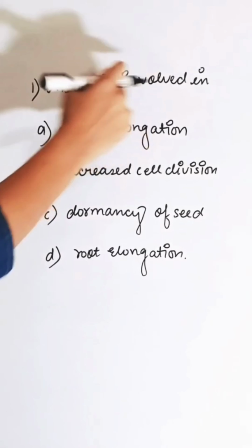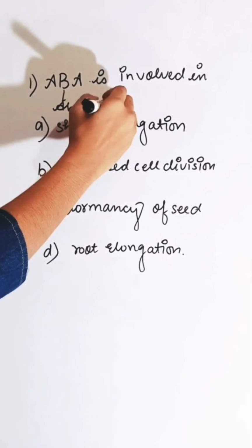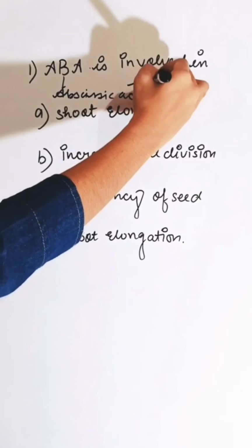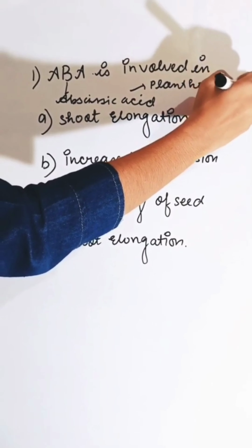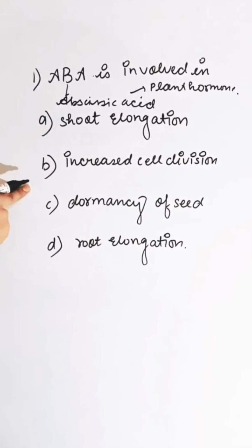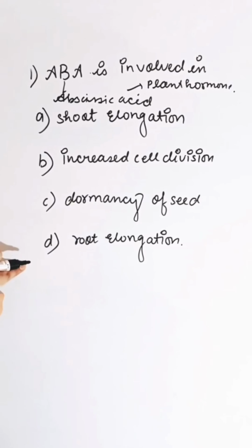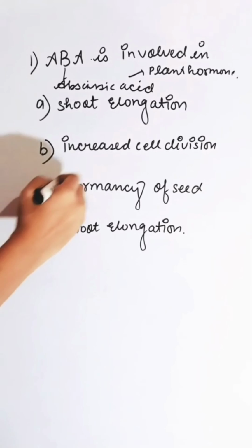ABA is involved with. ABA means abscisic acid, which is a type of plant hormone. First option shoot elongation, second increased cell division, third dormancy of seed, fourth root elongation. ABA helps in dormancy of seed. So the correct answer is C.